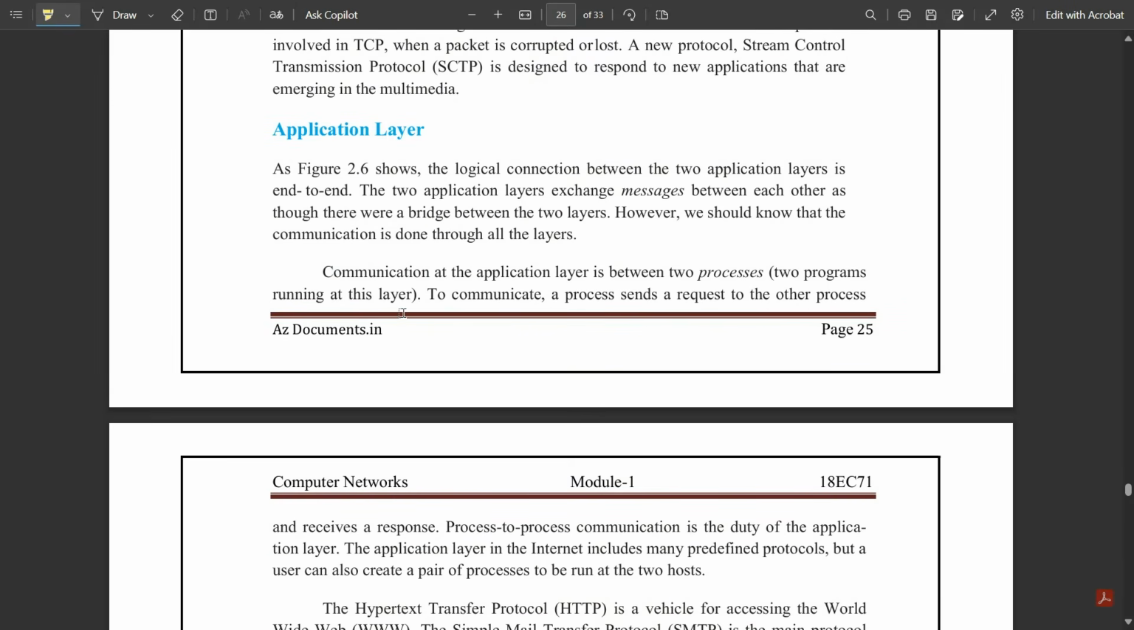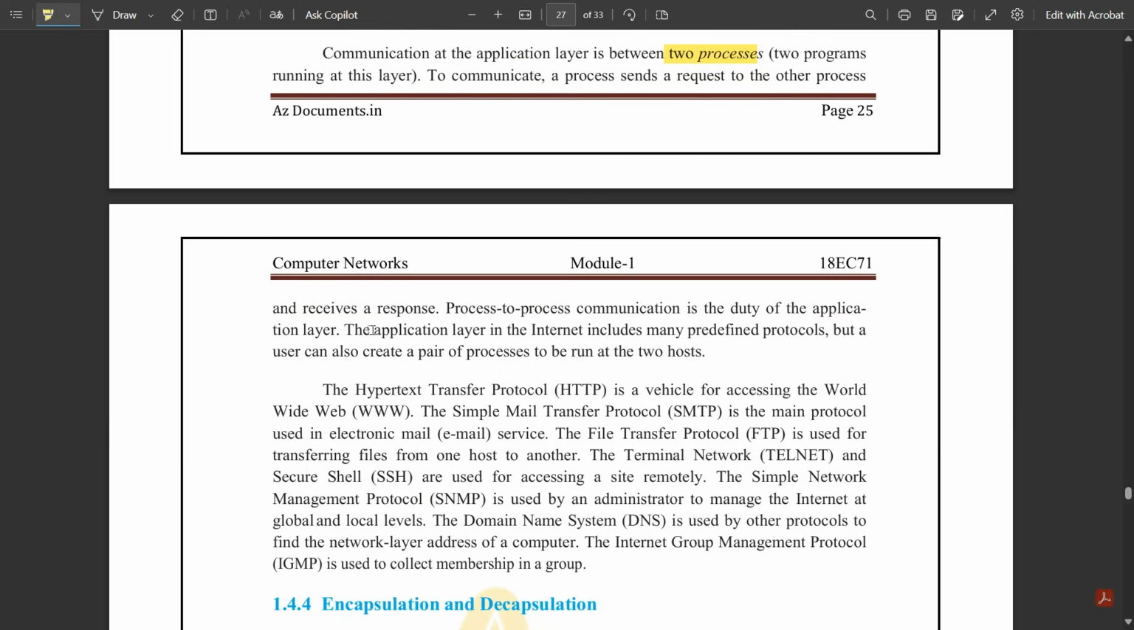The application layer shows the logical connection between the two end-to-end transport layers. The two application layers exchange messages between each other as though there were a bridge between the two layers. However, we should know that the communication is done through all the layers. The communication at the application layer is between two processes, two programs running at this layer. To communicate, a process sends a request to the other process and receives a response. Process to process communication is the duty of the application layer.